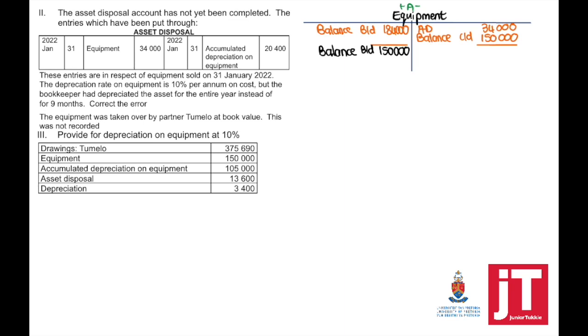So if we draw our T accounts now, in this case it's much easier opening up T accounts to understand what is happening. That 150,000 is after the 34,000 has been taken into account, which means that the balance in the beginning was 184,000.